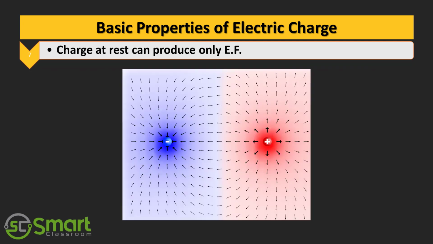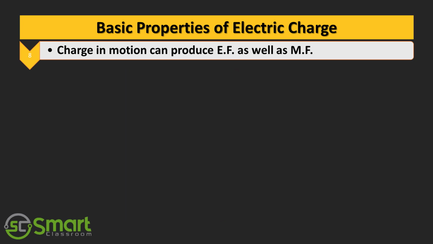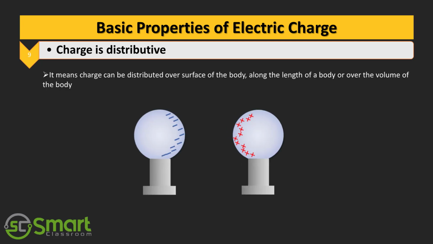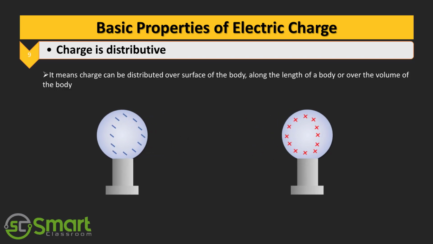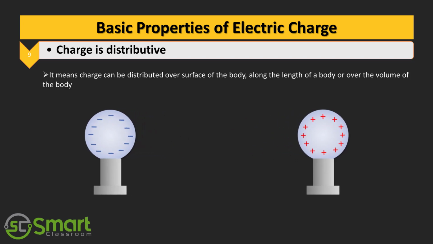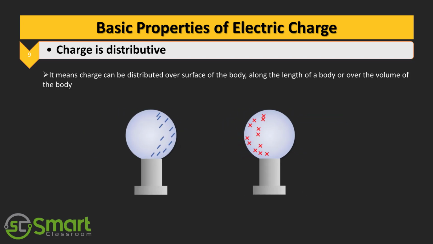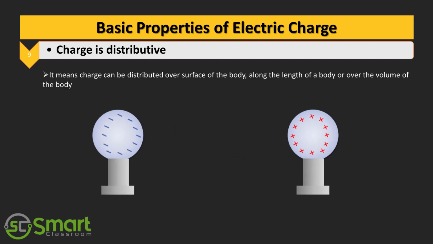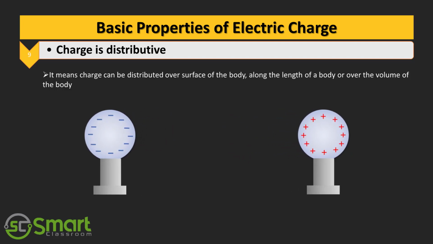Next property, charge at rest can produce only electric field. The eighth property, charge in motion can produce electric field as well as magnetic field. The last property, the charge is distributive. It means that charge can be distributed over the surface of the body, along the length of a body, or over the volume of the body.